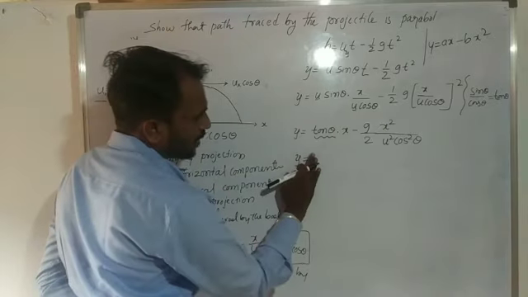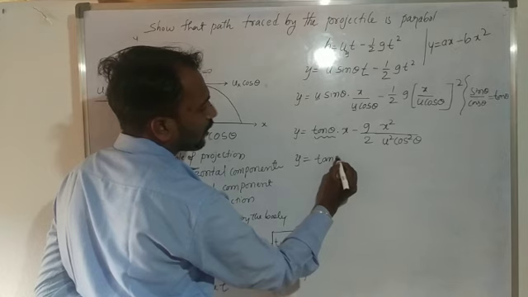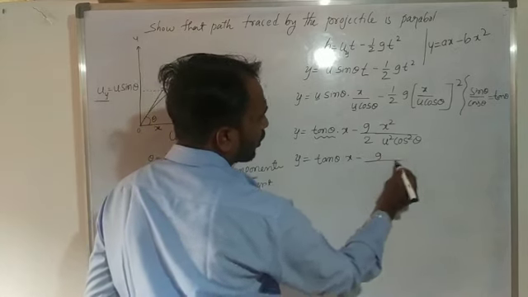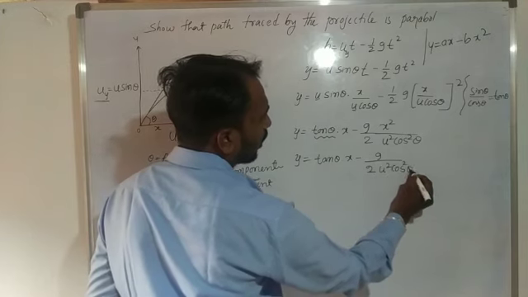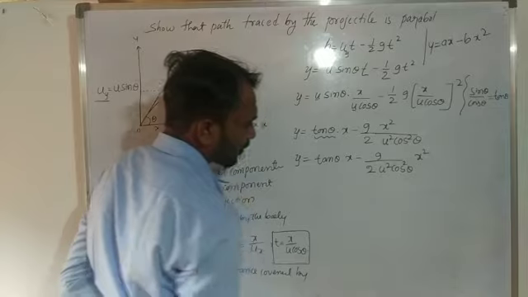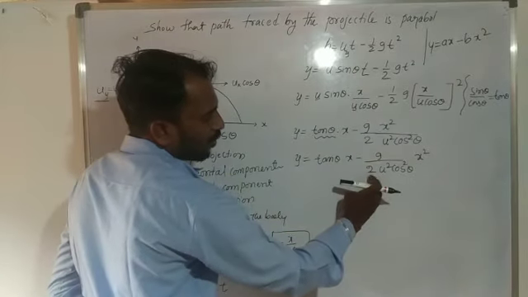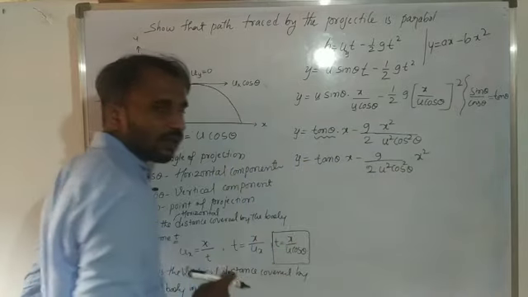So I will write this equation again: tan theta into x minus g divided by 2 u square cos square theta into x square. So tan theta we consider as a, g divided by 2 u square cos square theta is b, and the remaining is x square.